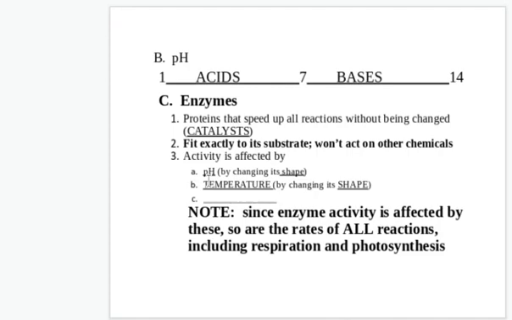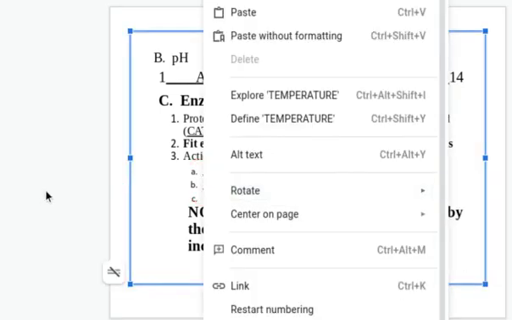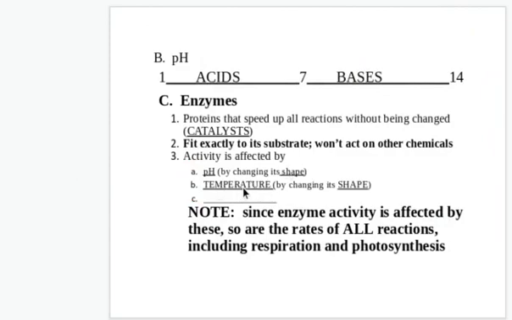But it's really important to all living systems that the temperatures be in the right range, the optimum temperature for the enzyme or the optimum pH. Most of the enzymes in humans, their optimum temperature is 98.6 degrees Fahrenheit, 37 degrees Celsius. So our entire body is that temperature because those are the best temperatures for our enzymes. We have enzymes that work at different pHs. The ones in our stomach need an acid. The ones in our intestines need a base. And then how much enzyme you have will affect enzyme activity.